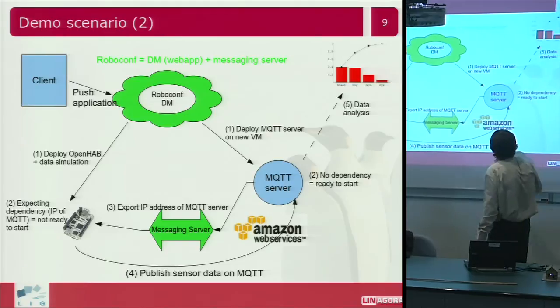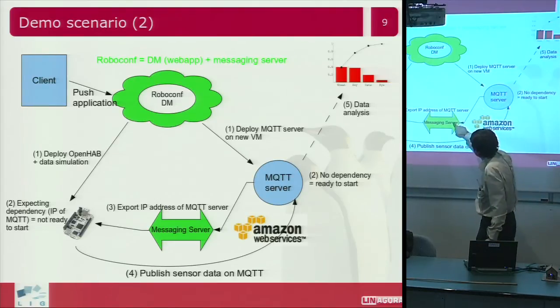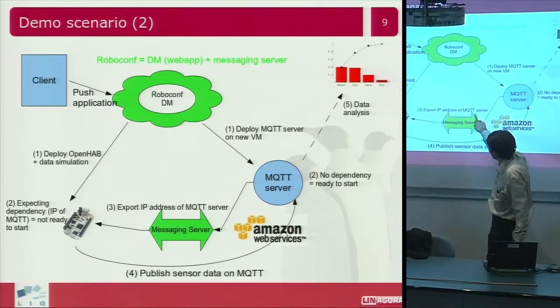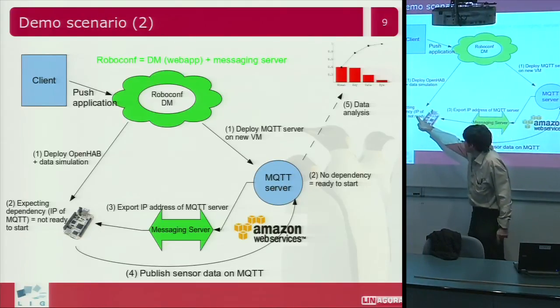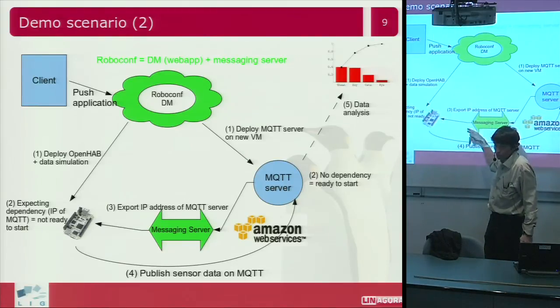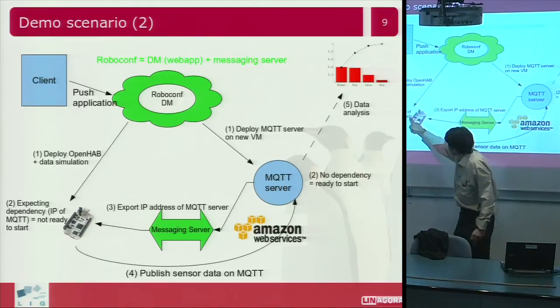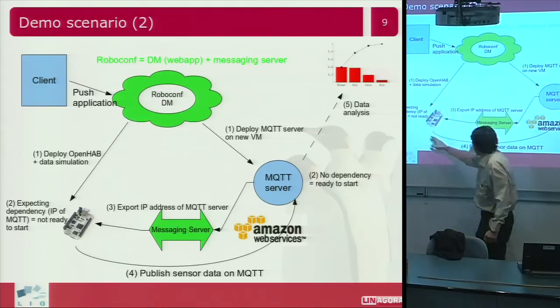The RoboConf agent here will export the IP address of the MQTT server, and my agent here will obtain it from the export-import topic of RoboConf. When it obtains all its dependencies, it can start.